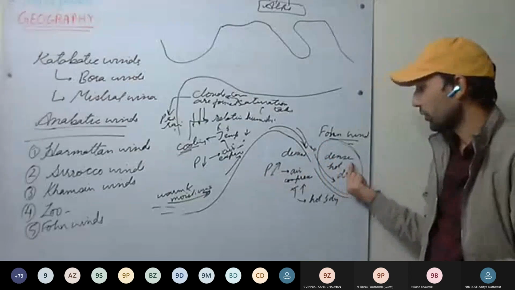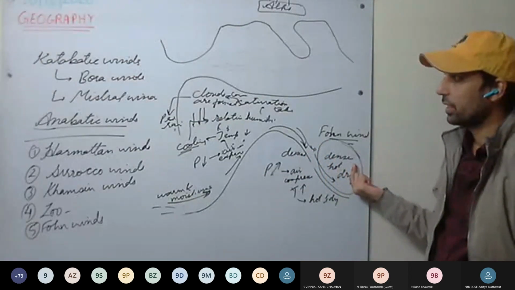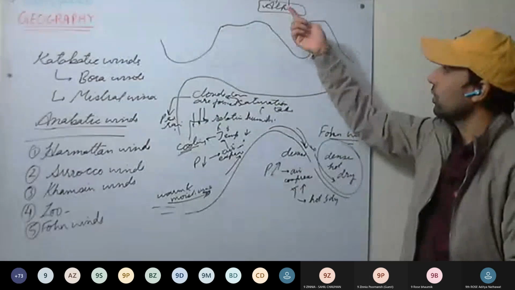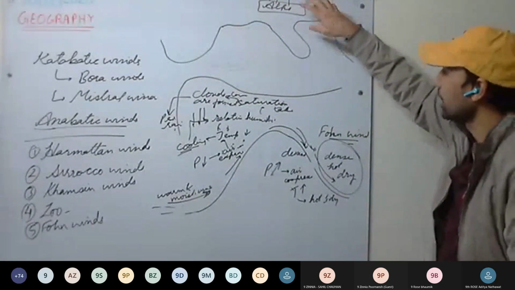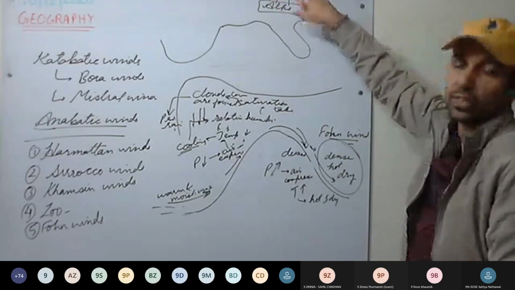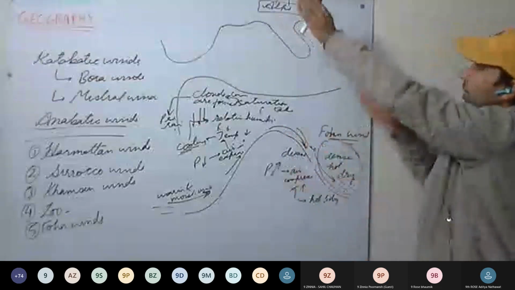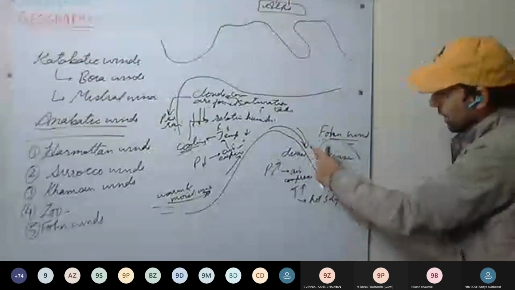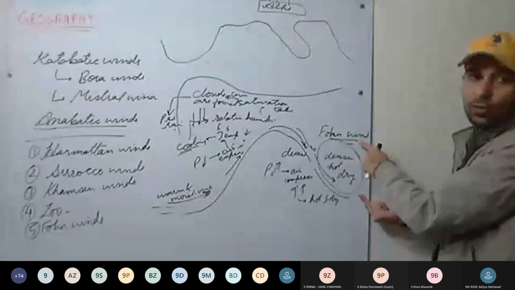So these winds are clear, foehn winds. Any doubt you have on foehn winds? Okay. Now on the leeward side, which side? On the rain shadow area, that is leeward side, the winds which are flowing from the Alps, from the mountains towards the valleys, they are descending airs. These are hot, dense, and dry air. These are called foehn winds.